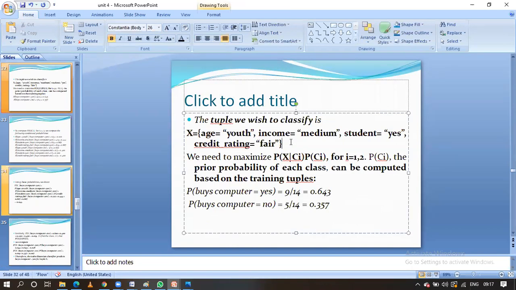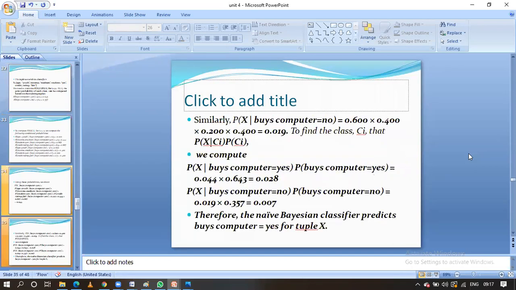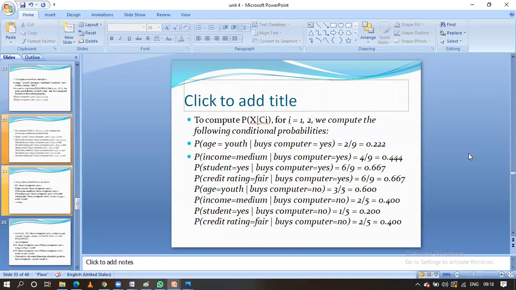Why? Because the probability related to yes is having the maximum value compared with no, guys. Yes is having the maximum value compared with no. Understand, guys? Okay, write down these values, guys. Helpful for you.